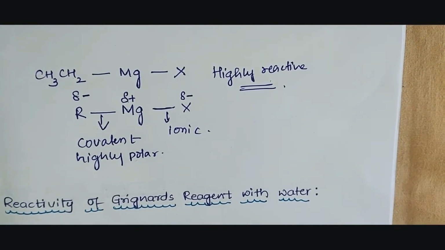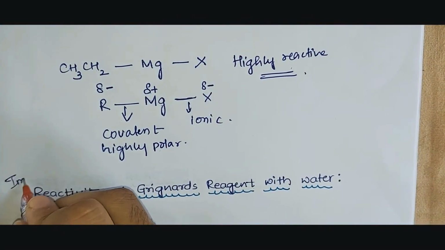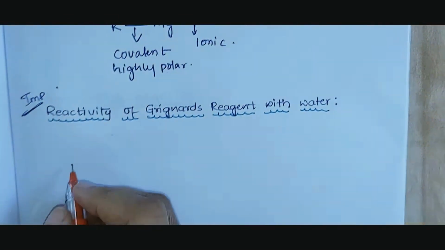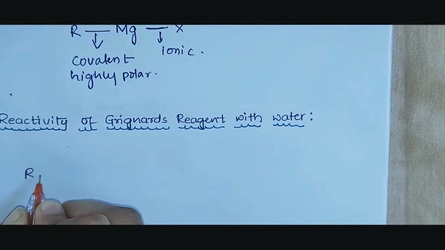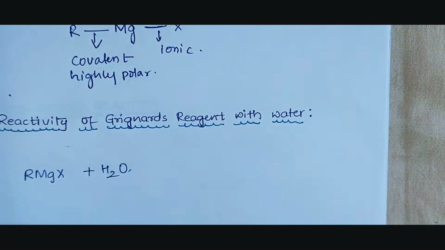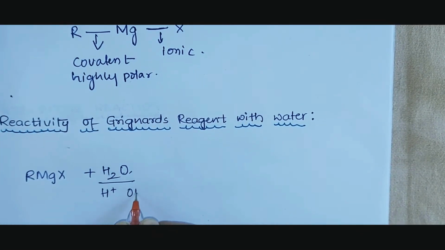See, even if it comes in contact with moisture, it will react. Moisture is nothing but a trace of water. This reaction is important. Once, in one of the exams, the reactants were given and you were supposed to write the product. So Grignard's reagent RMgX reacts with H2O, which has a positive part and a negative part, H+ and OH-.